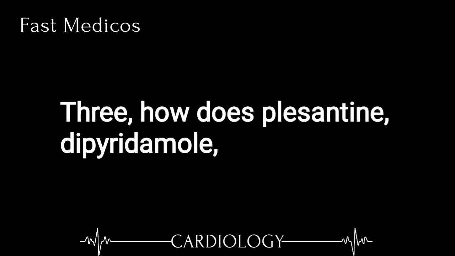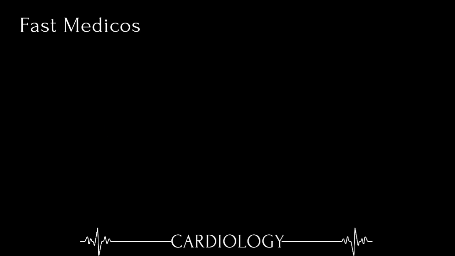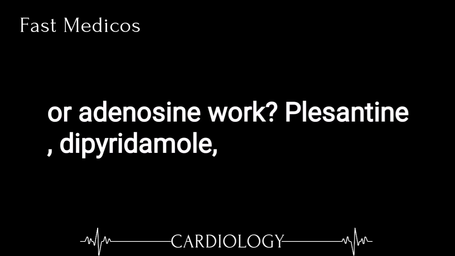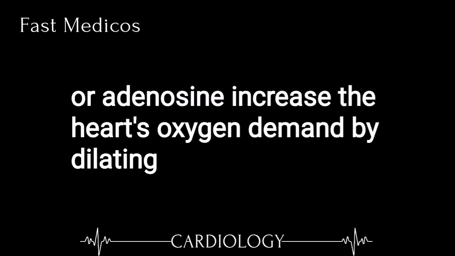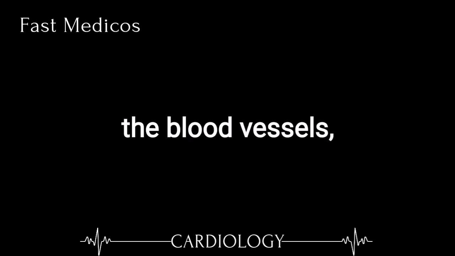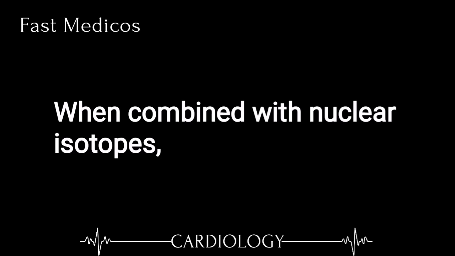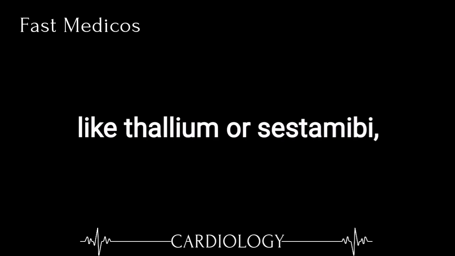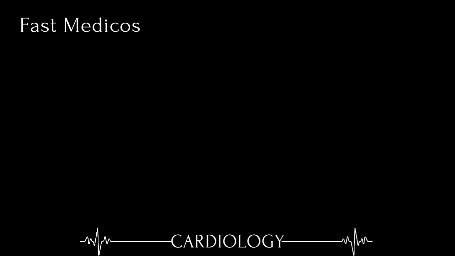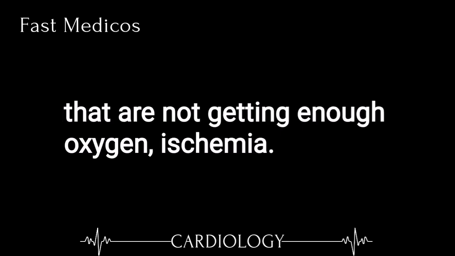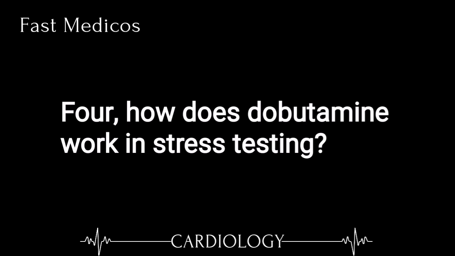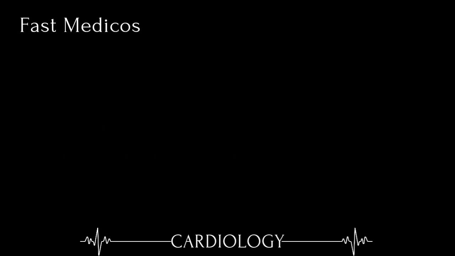3. How does persantine, dipyridamole, or adenosine work? Persantine, dipyridamole, or adenosine increase the heart's oxygen demand by dilating the blood vessels, which mimics the effect of exercise without the patient needing to physically exercise. When combined with nuclear isotopes, like thallium or sestamibi, it helps detect areas of the heart that are not getting enough oxygen, ischemia.